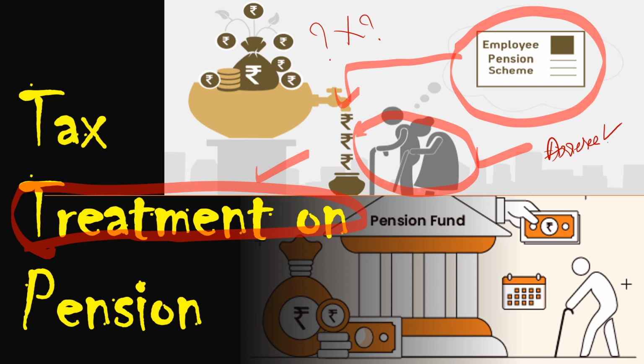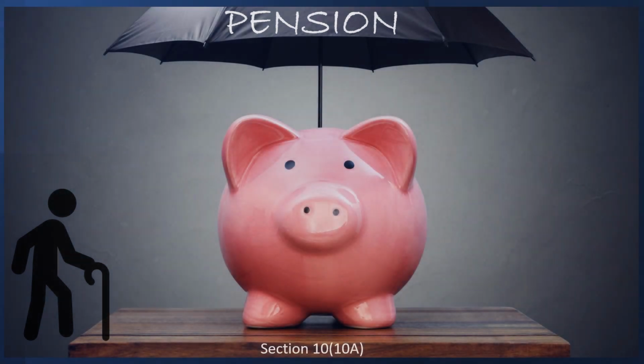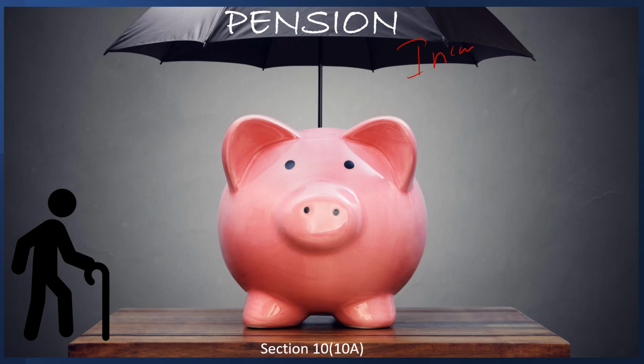Normally, when we receive a pension, as per the Indian Income Tax Act, 1961, section 10 subsection 10A explains the tax provisions on pension.